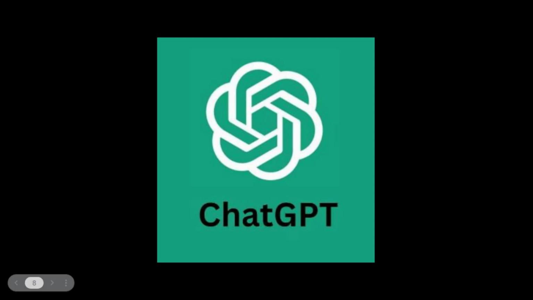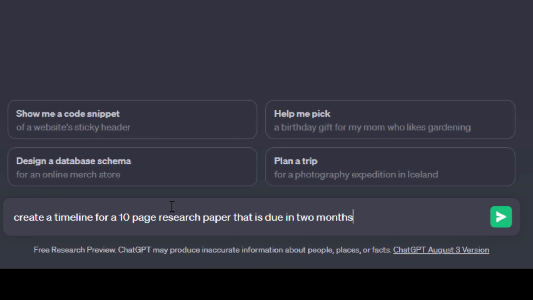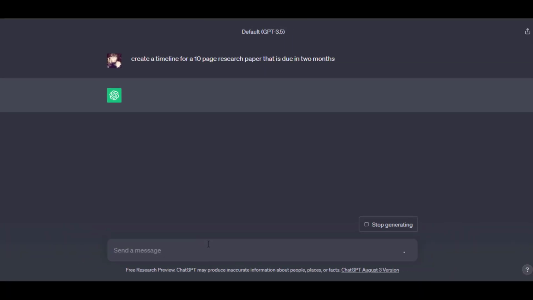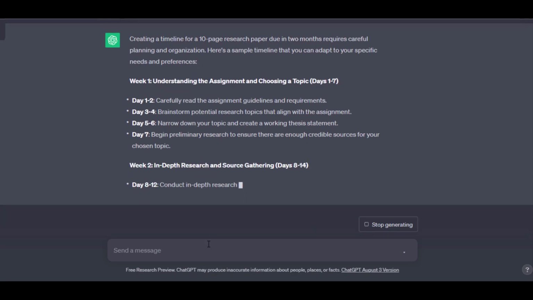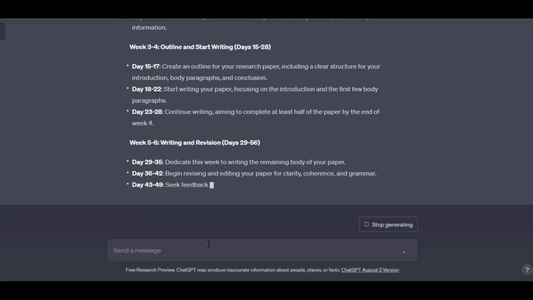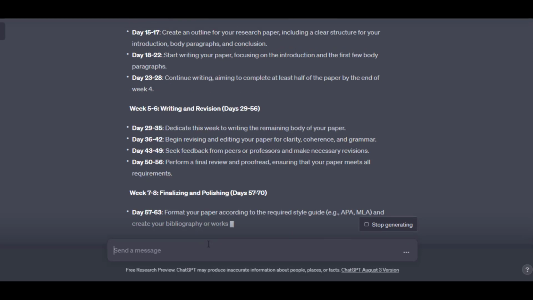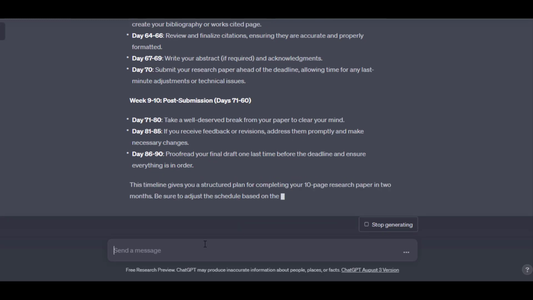Have you ever had those moments where you can't think of or decide on what to do next, or how to even get started on a task? ChatGPT can provide great help when it comes to exploring topics and ideas because it gives you suggestions. For example, you can ask ChatGPT to help come up with a timeline for writing that research paper that's due in your class soon. Or you can also prompt ChatGPT to brainstorm some ideas on a very broad topic that's related to your class.